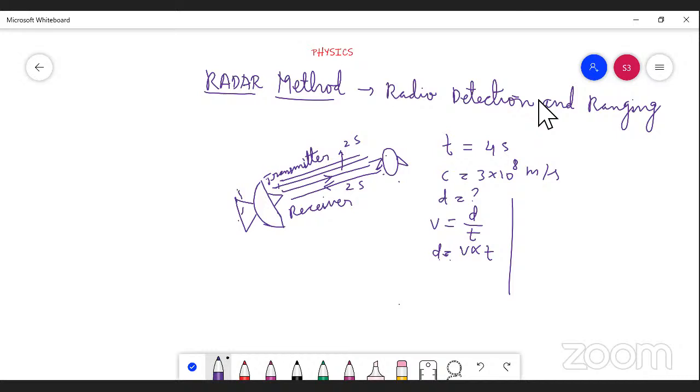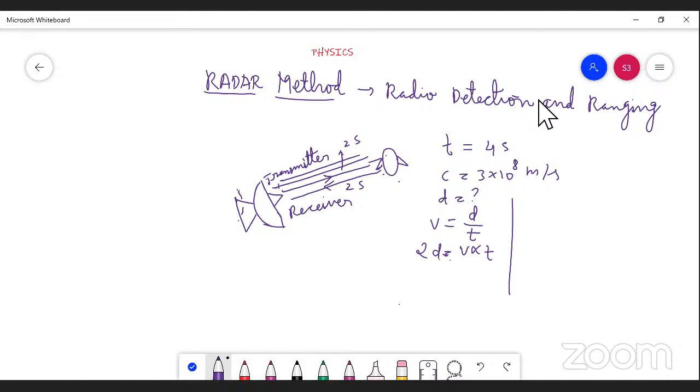Before finding that, one more thing you should keep in your mind, dear students. Here we should consider there are two distances. So what are the two distances? The first distance is where the transmitter transmits the waves from this radar to this object. That is one distance. After the waves strike this object, again it is returned back. So that is another distance. While it is returned back, the receiver accepts that signal. So there are two distances. That's why distance we should be double. Okay, distance we should be double.